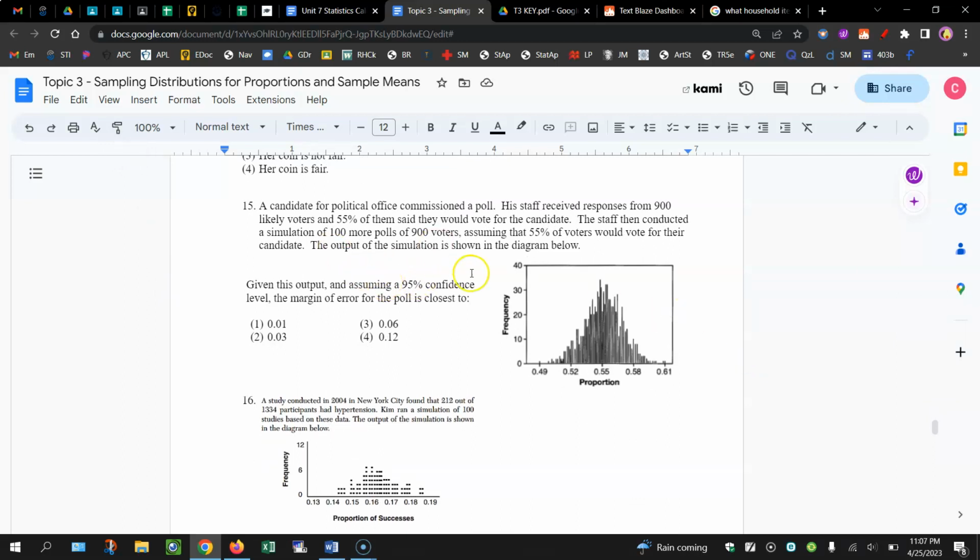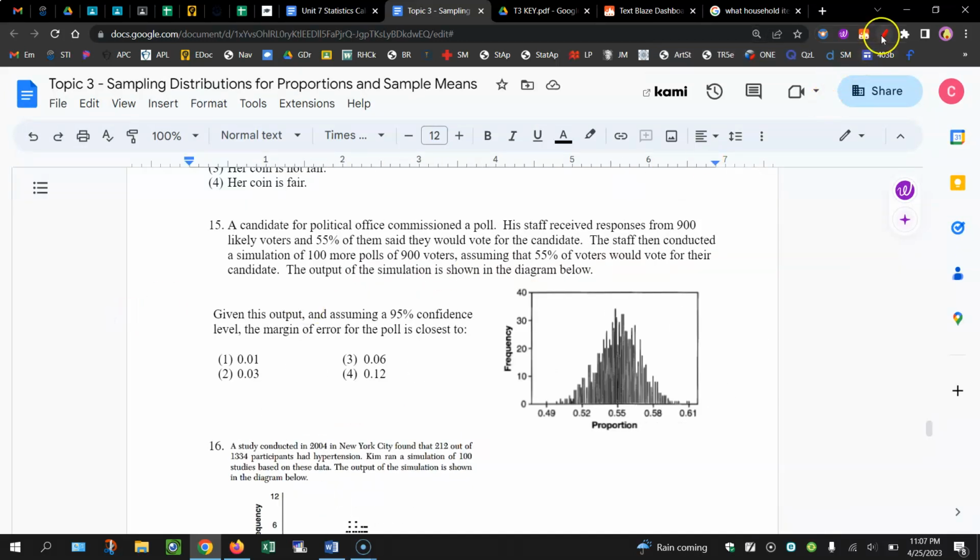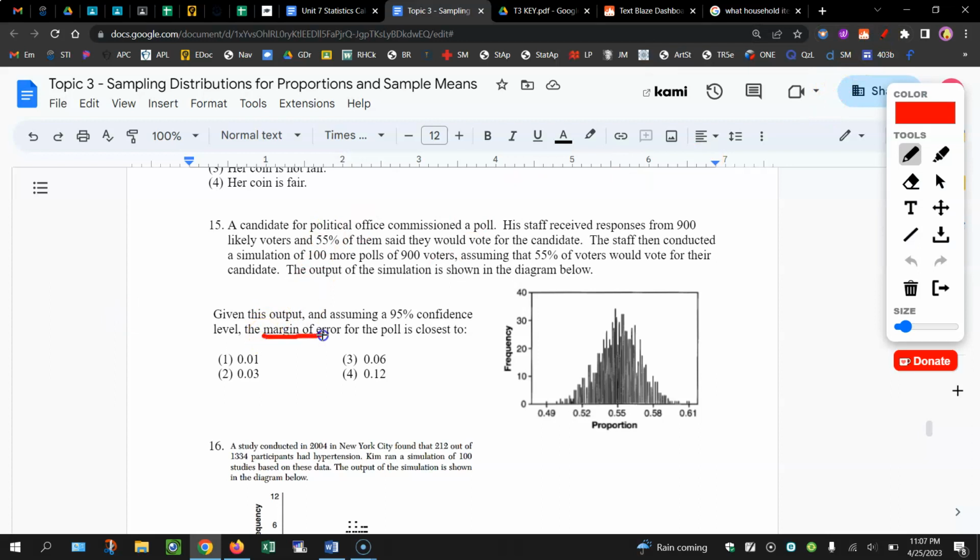Okay, so they're assuming 95% confidence. So they want to do a 95% confidence interval, and they're asking specifically here about the margin of error. Not about the mean, just the margin of error. So it looks like they said assuming 55% of people would vote for that candidate. So the mean is going to be that 0.55 plus or minus 2 times something. Should capture about 95% of the data. So if we pick choice 1, you're going to get 0.53 to 0.57 for your confidence interval.